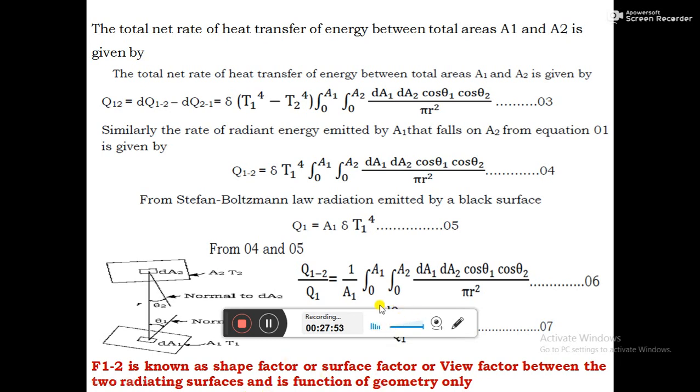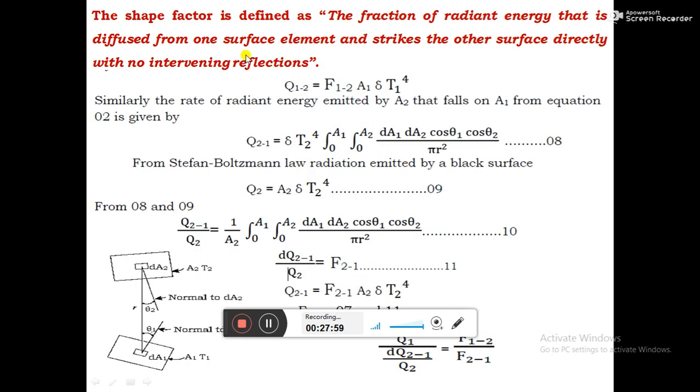F12 is defined as the shape factor. Shape factor is defined as the fraction of radiant energy that is diffused from one surface element and strikes the other surface directly with no intervening reflections. That means the amount of radiation emitted by one body which falls on the other body. All the radiation emitted by the body doesn't fall on the other body, it scatters in all the directions.